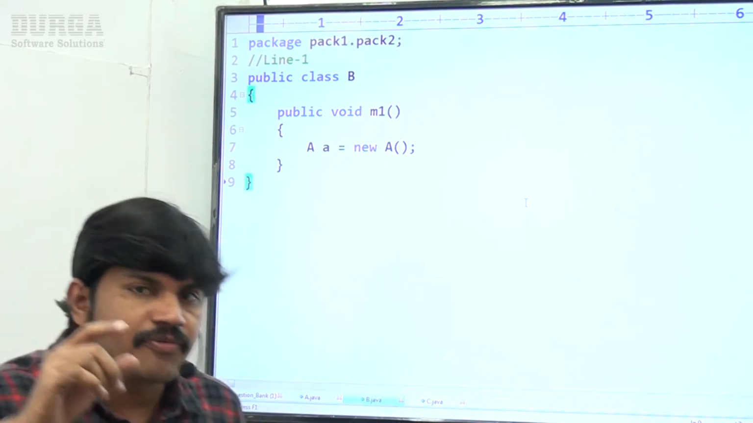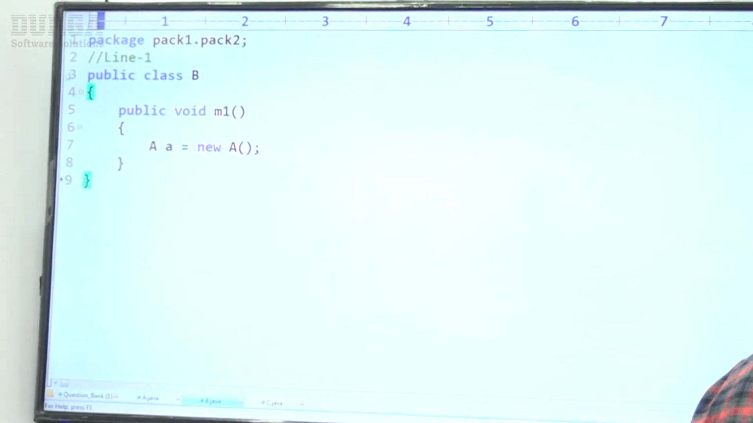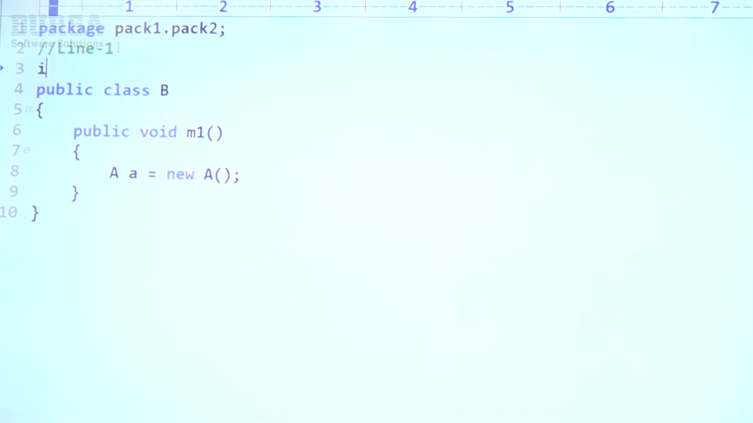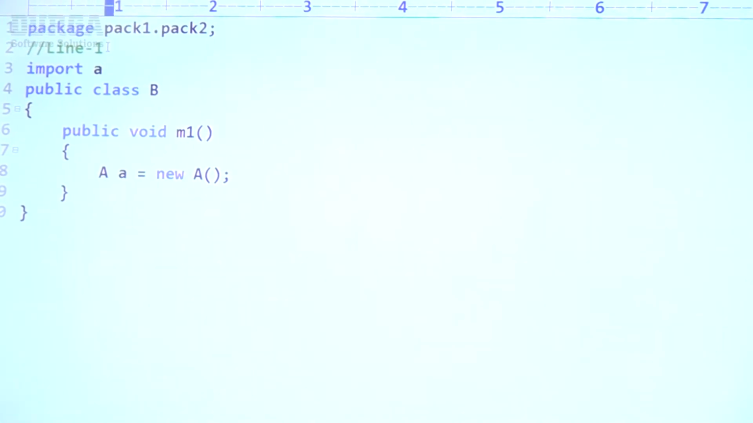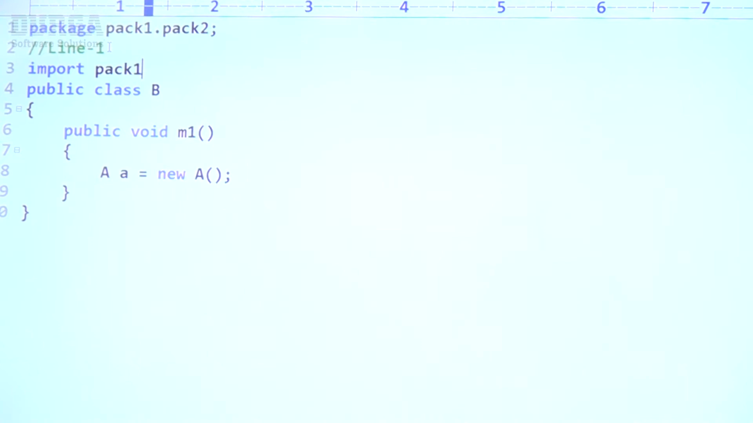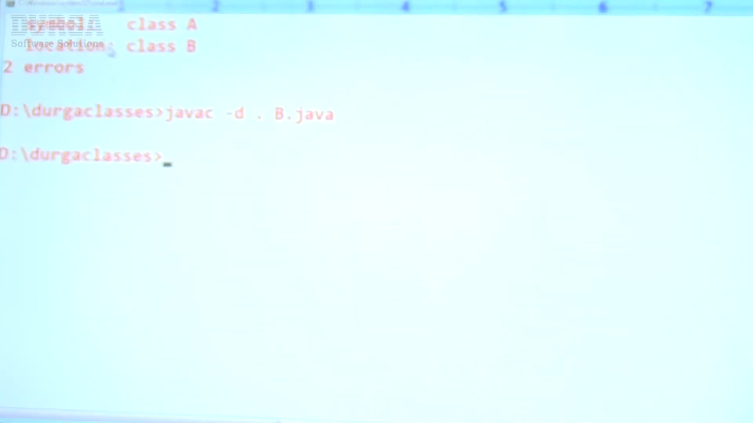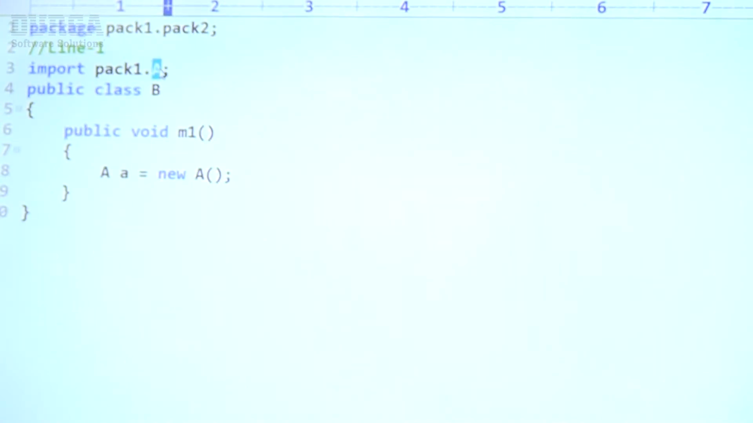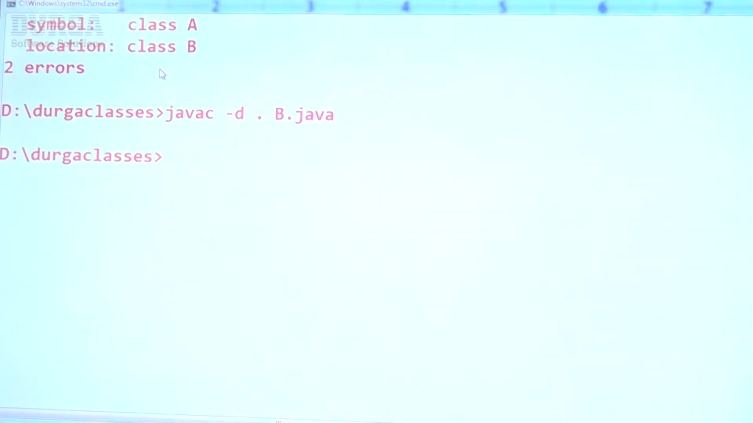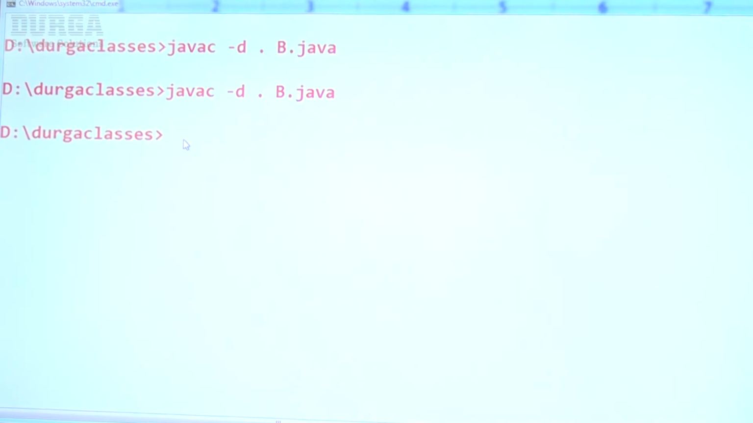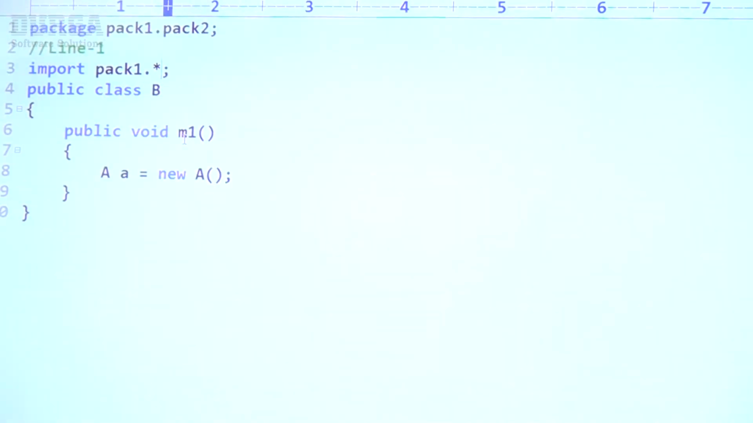That's why let me write an import statement. Line 1 I want to replace with import pack1.A. If I take import pack1.A, happily the code is going to compile, no problem at all. Yes, valid. Or pack1.*; if you take import pack1.*, happily the code is going to compile, no problem at all. Any doubt about this? Please confirm, is everyone able to understand up to this point?